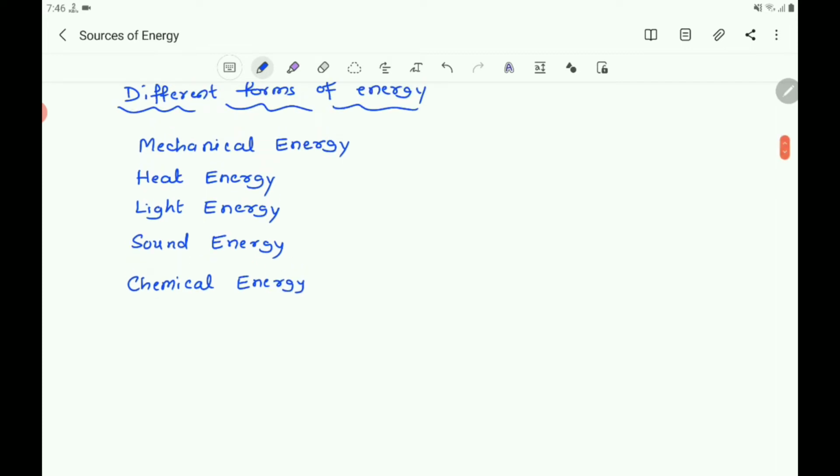There are many forms of energy. These are the different forms of energy. Here you have taken some forms of energy.